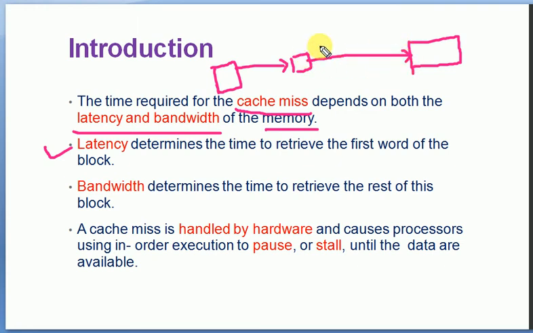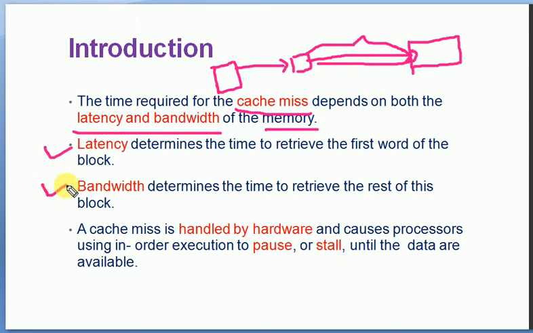Some time will be taken between the cache and primary memory to check whether the data is available there and retrieve the first word of that particular block. Whatever time we are spending there is called the latency.